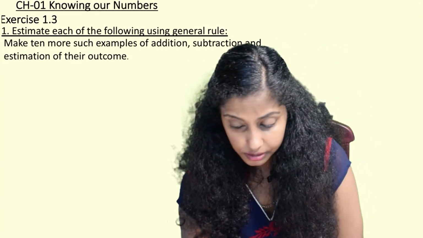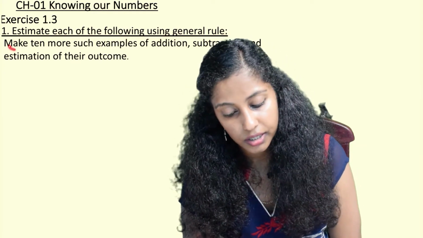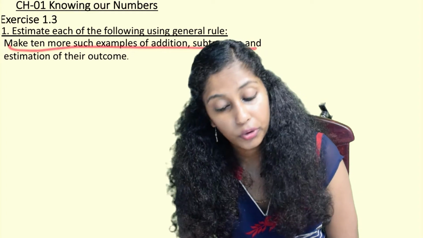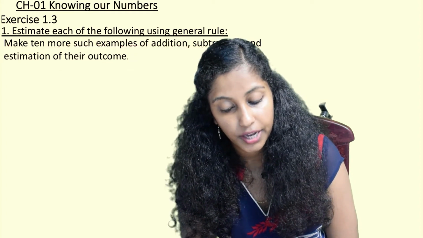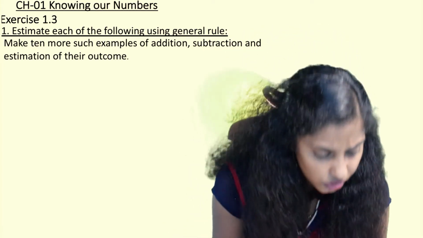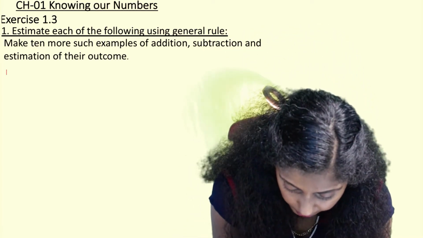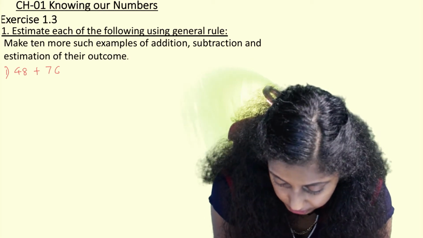Next they have asked us to make 10 more examples of addition and subtraction and the estimation of their outcome. So we have to write certain random numbers and just start solving. So the first one I will be writing is 48 plus 769.